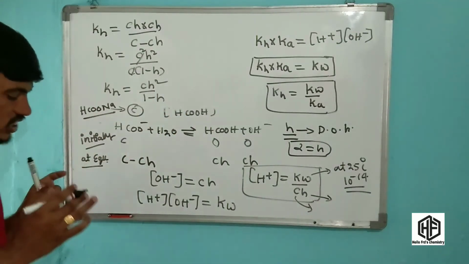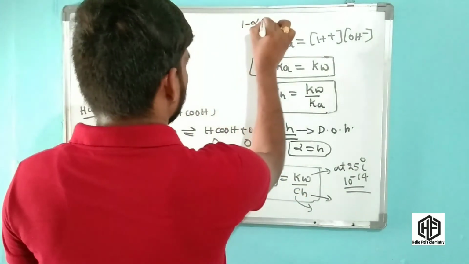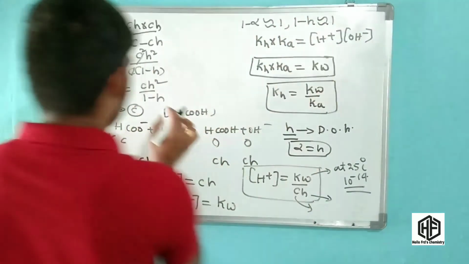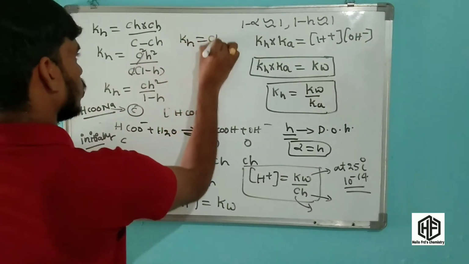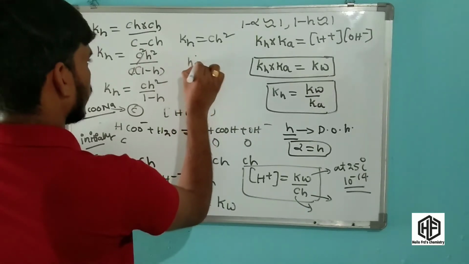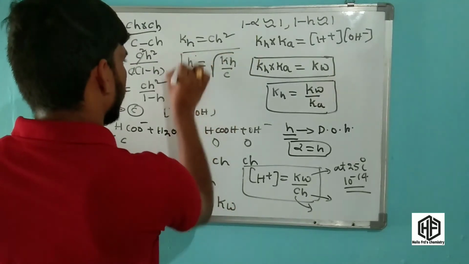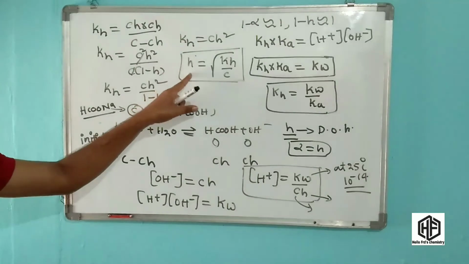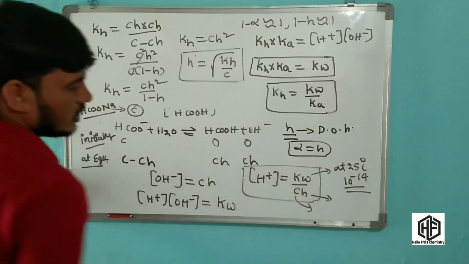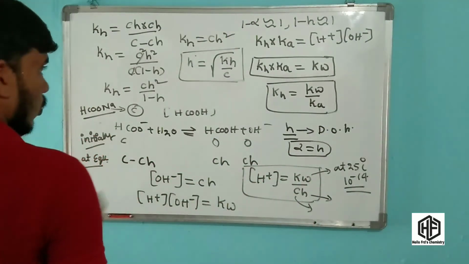Now this is a weak electrolyte, similar to my 1 minus alpha being nearly equal to 1, so 1 minus h is nearly equal to 1. Now Kh is equal to C h squared. In this equation, h is equal to root over Kh by C. Now in this equation the h value is substituted.